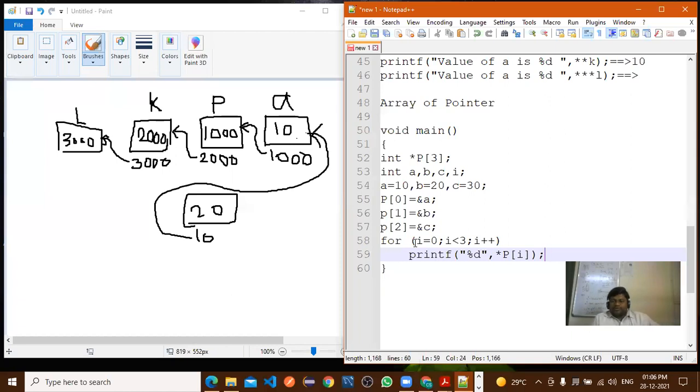It will display the first, what value will be displayed? 10, 10. Second, 20, and then 30. Is there any doubt? No, sir. All of you understood? So how to use the array or pointer using array of a pointer, right?